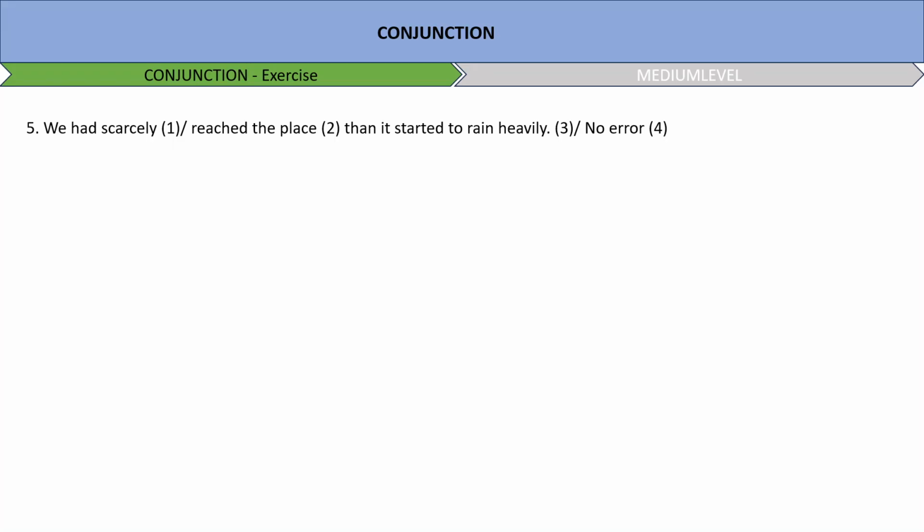We had scarcely reached the place than it started to rain heavily. Okay, so we had scarcely reached the place when it started to rain heavily. The error is in option number 3.